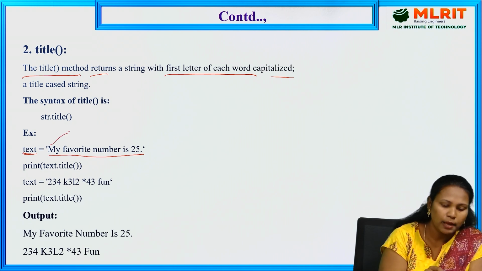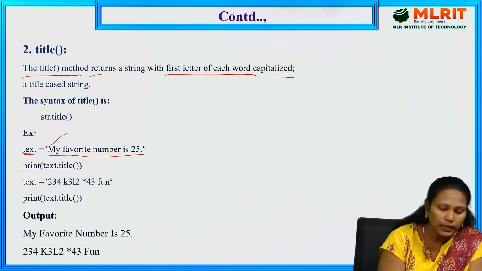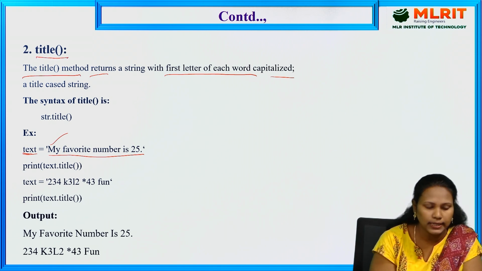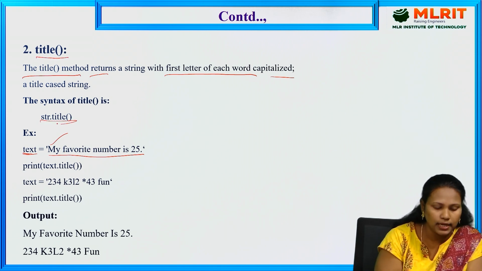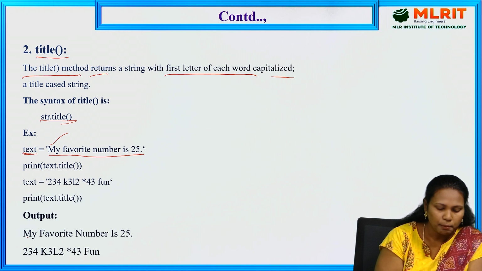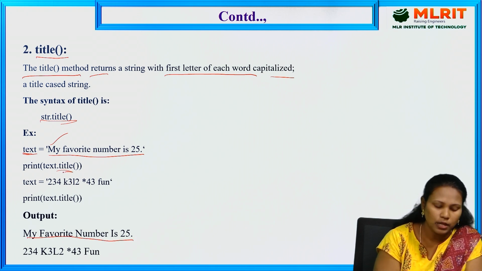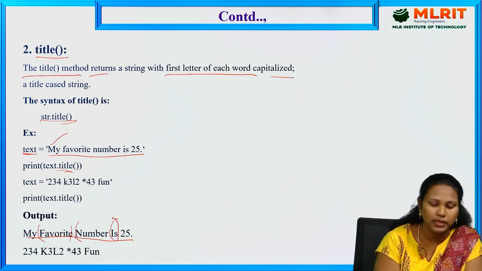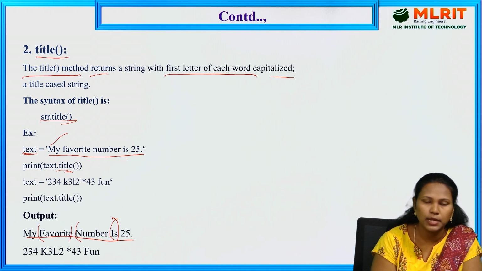The first letter is capital, but to print a capital letter for each word, I have to go for title, str.title. So each word is capitalized: number with capital N, is with capital I, but we gave the input in small letters. That is the use of title.